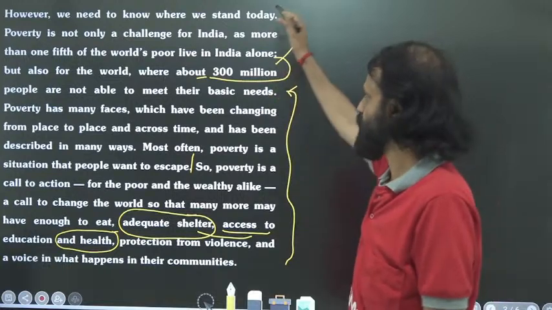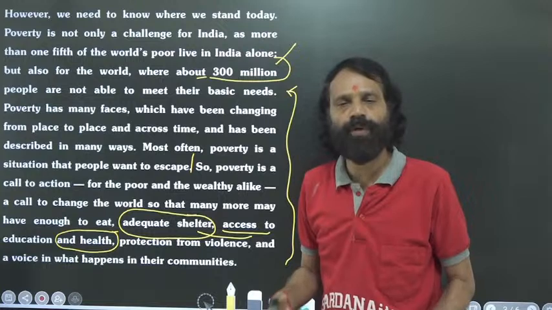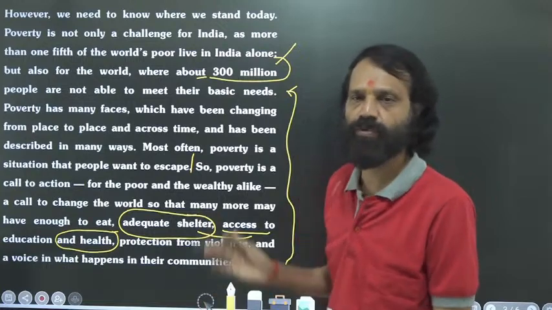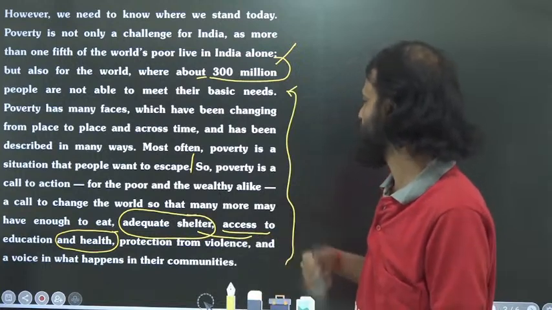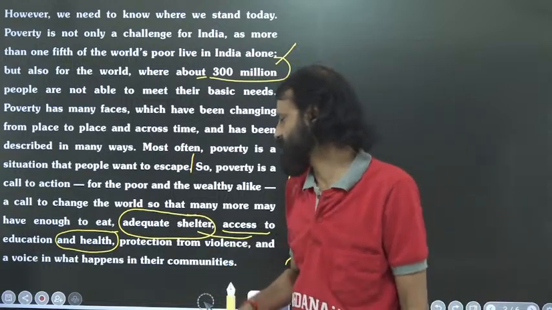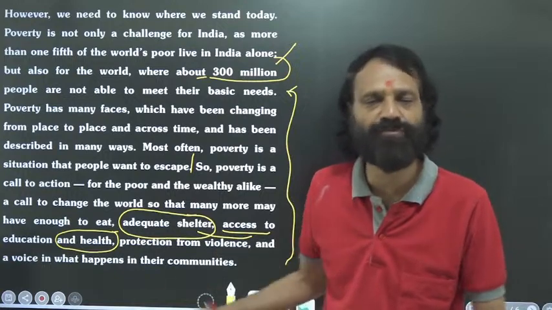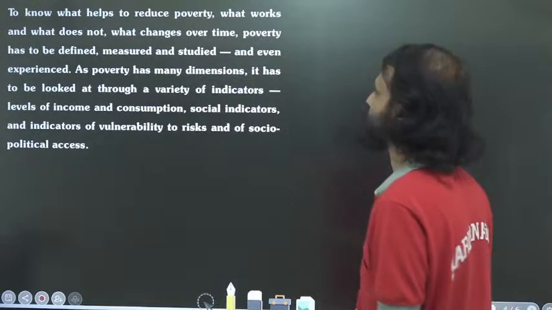So here, we were discussing that many poor people are still living in India. We wanted to eradicate poverty, remove poverty. That is a social stigma that we wanted to remove. Not only poverty, we wanted to give better education, better health facilities and protection from violence as well. Now move on to the next point.